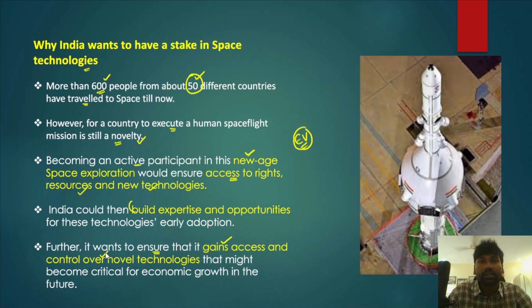Please understand, novel technologies are very important for any country's development and economic growth. When we do not have novel technologies, we need to ask for the technology from other countries. We will increase our dependence on other countries, and that will cost us. So through technology development and demonstration, we can gain access and control over novel technologies.